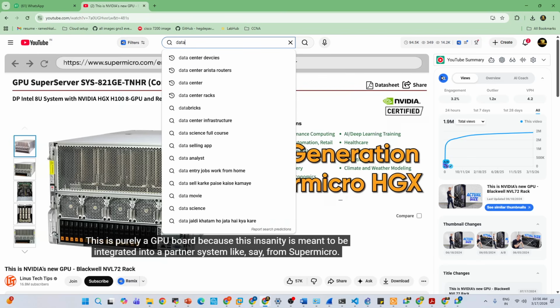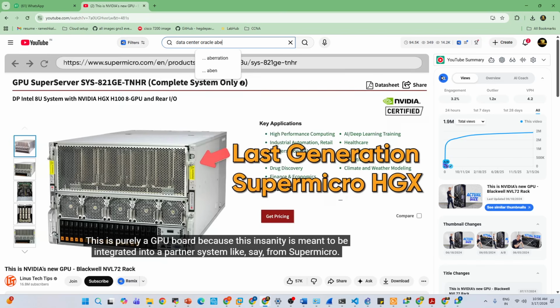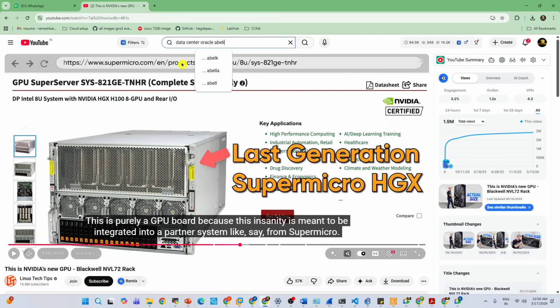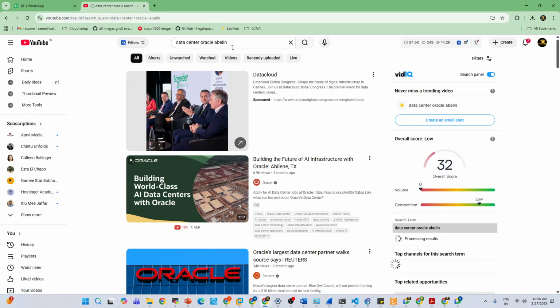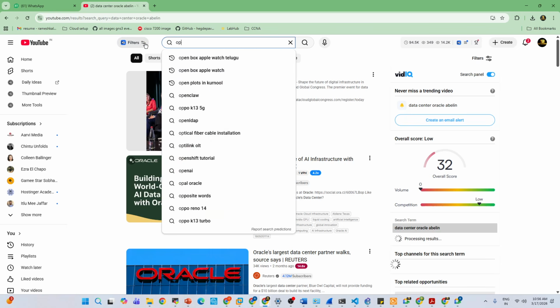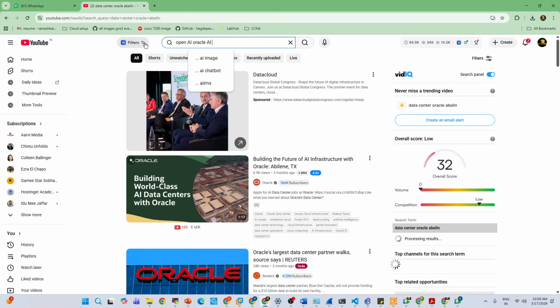Data center: I want to show you the Oracle data center in Abilene. These are Oracle's. I worked on OpenAI, the OpenAI Oracle AI data center.